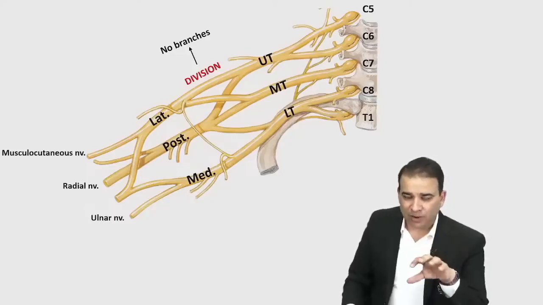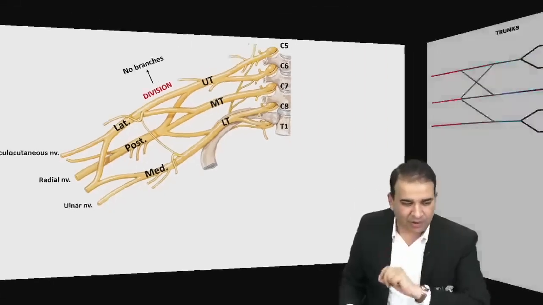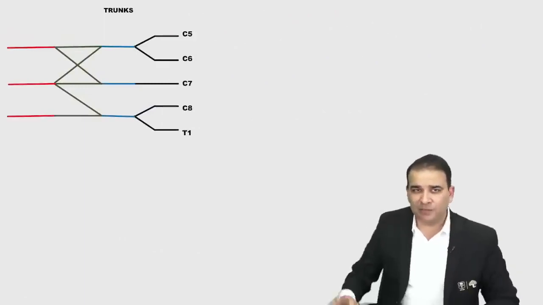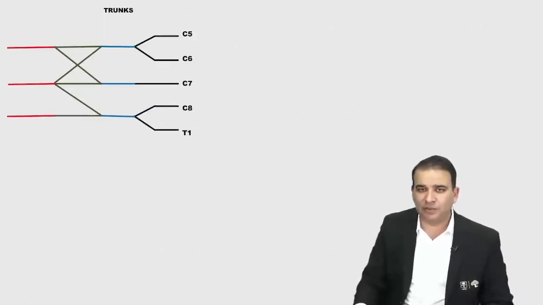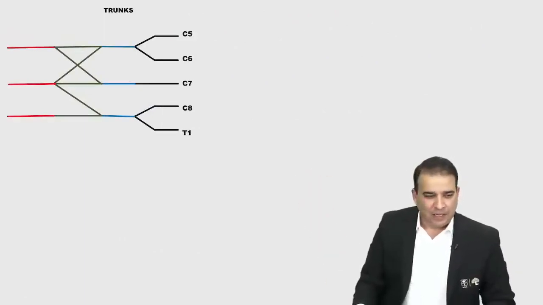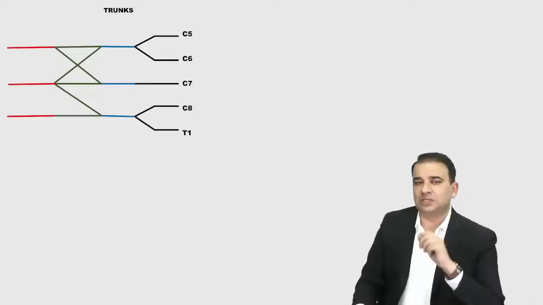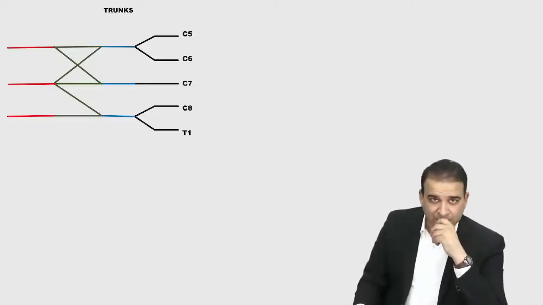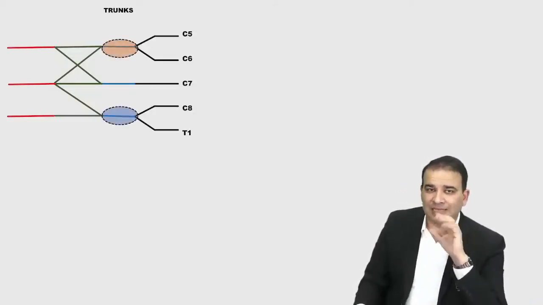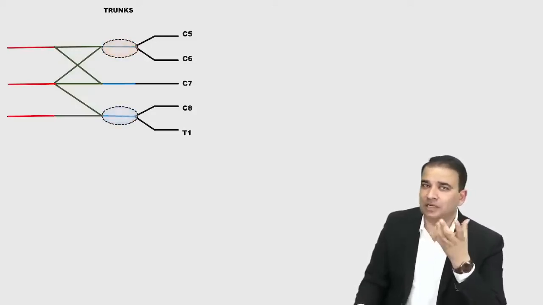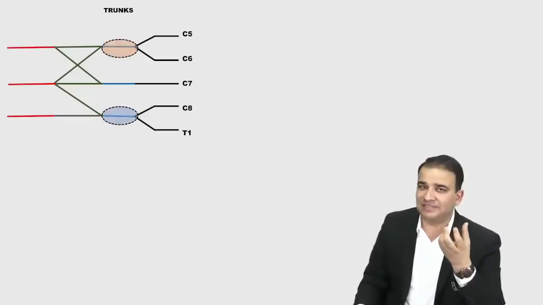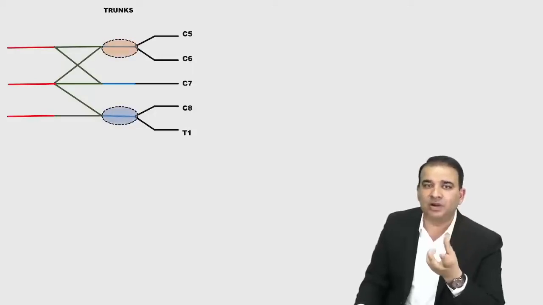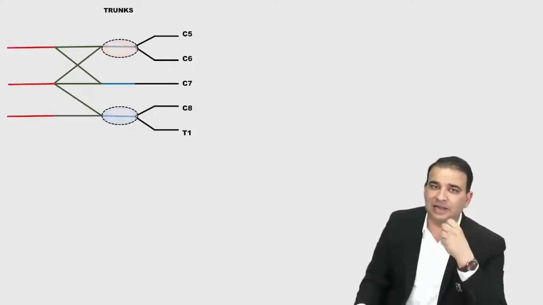But what is important here is the injury of the upper trunk and the lower trunk, guys. If you look at the brachial plexus, that's again the schematic of the brachial plexus there. In this schematic, you see the upper trunk and the lower trunk, guys. Injury to the upper trunk we all know is called Erb's palsy. The root value affected is C5 and C6, and the injury to the lower trunk is Klumpke's palsy. The root value affected is C8 and T1.